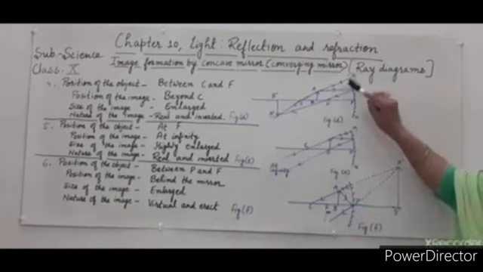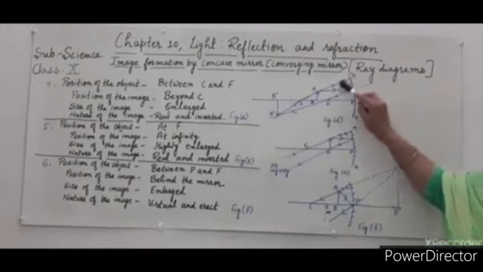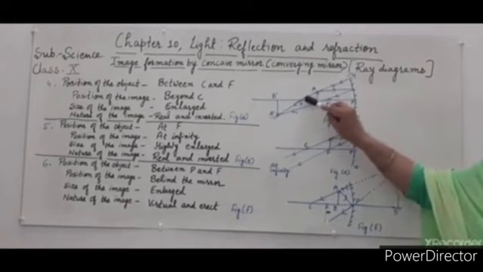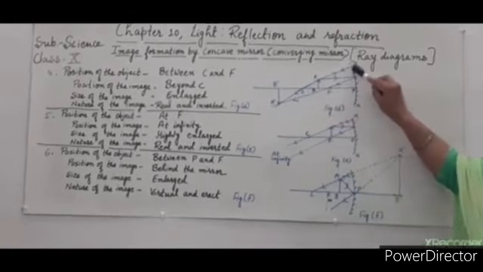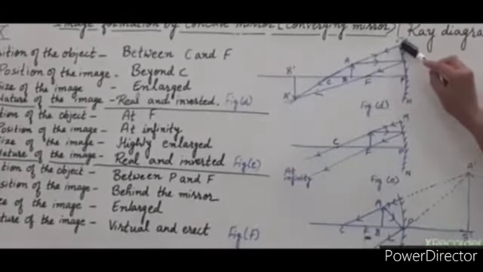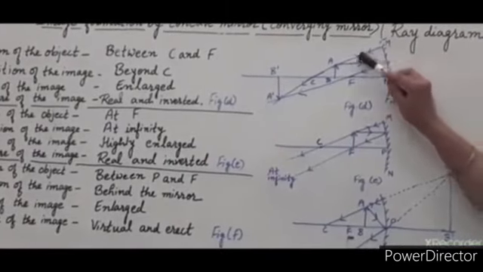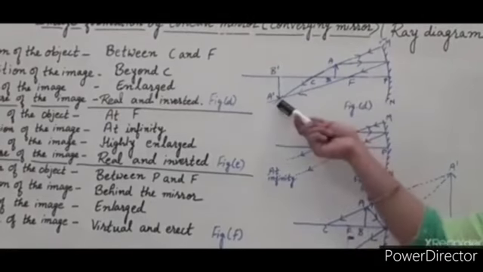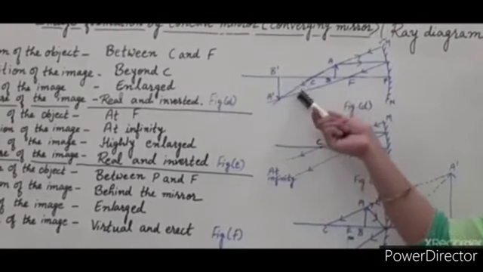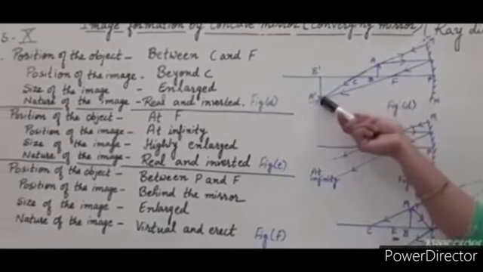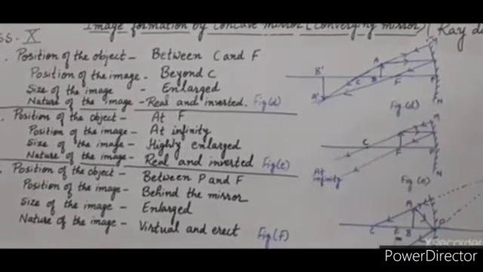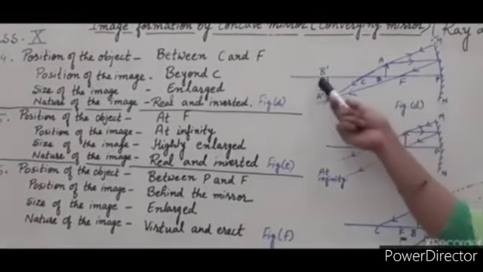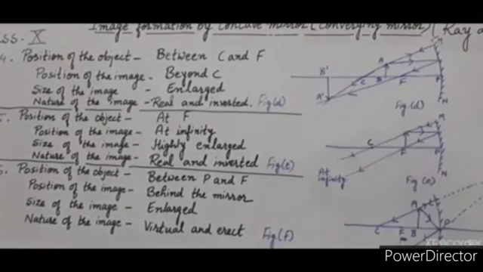The second ray passes through the center of curvature, and after reflection it passes along the same path. Both these reflected rays meet at this point, and here image formation takes place. A dash, B dash is the image.